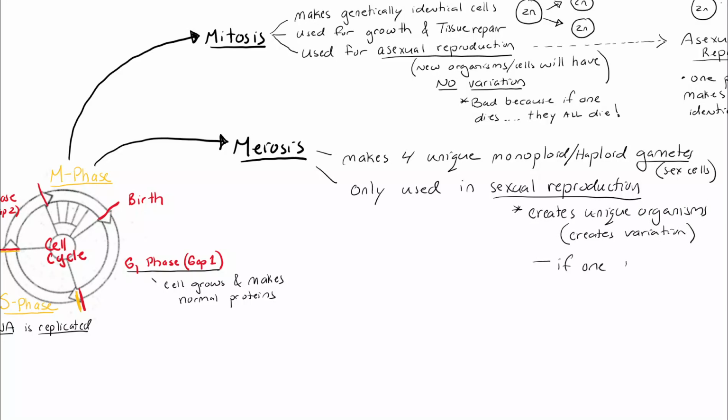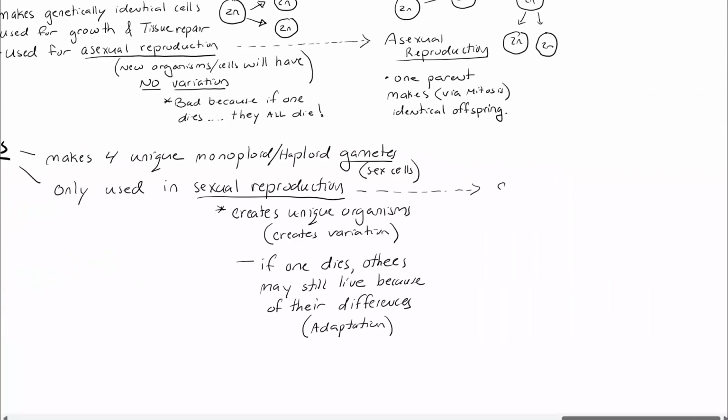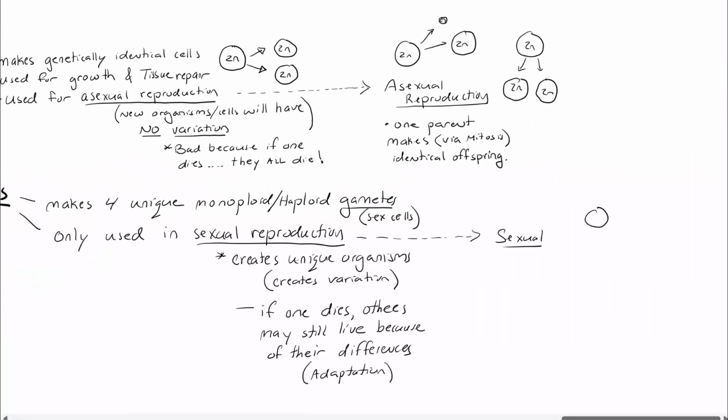Sexual reproduction creates unique offspring, meaning it creates variation, and if one dies, the others may still live because they're different. They might have an adaptation, a positive trait that helps them survive better than the ones who died. Quick note on sexual reproduction. These graphics show 2 parents making a unique offspring.